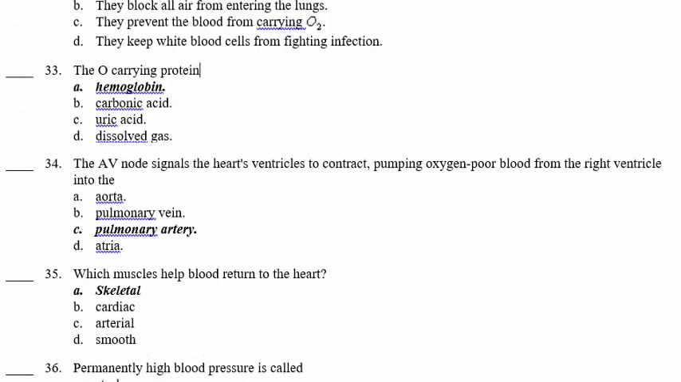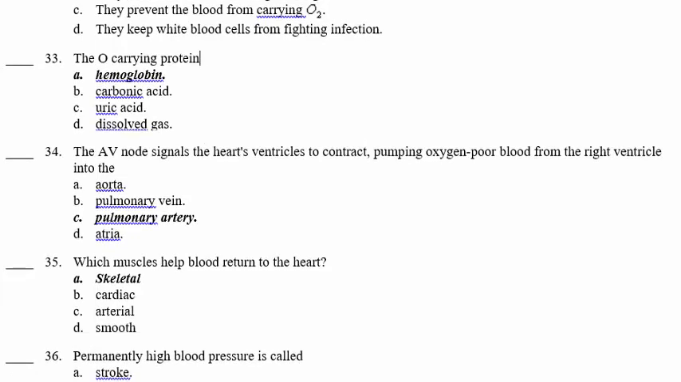Number 34. The AV node signals the heart ventricles to contract, pumping blood from the right ventricle into the lungs. On the right side, the blood goes from the right atrium to the right ventricle, and then it goes to the lungs through the pulmonary artery. Remember, we said all the arteries in the body carry oxygenated blood except the pulmonary artery that goes from the right ventricle to the lungs, and it carries non-oxygenated blood.